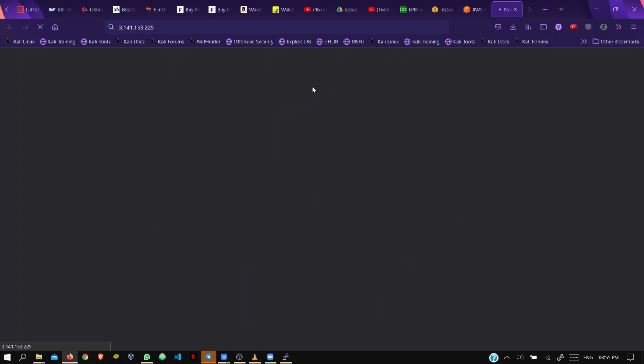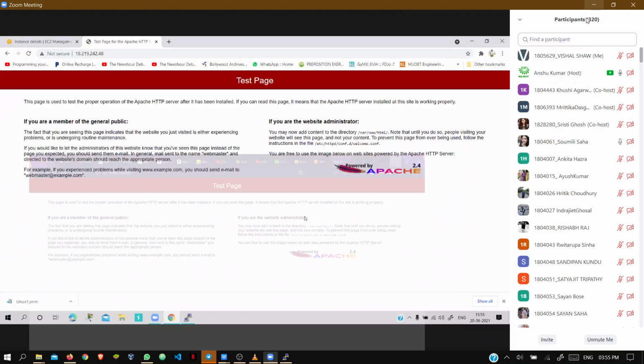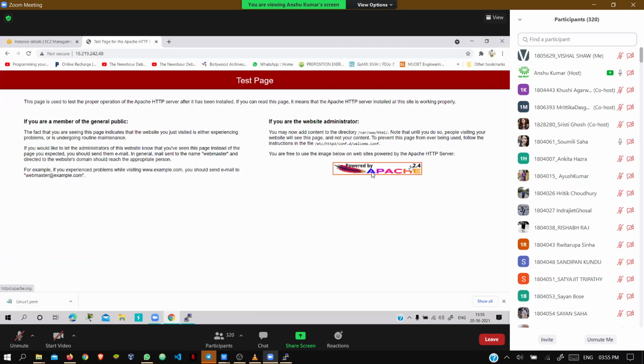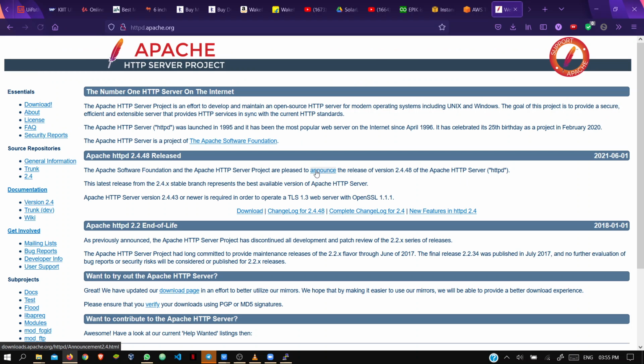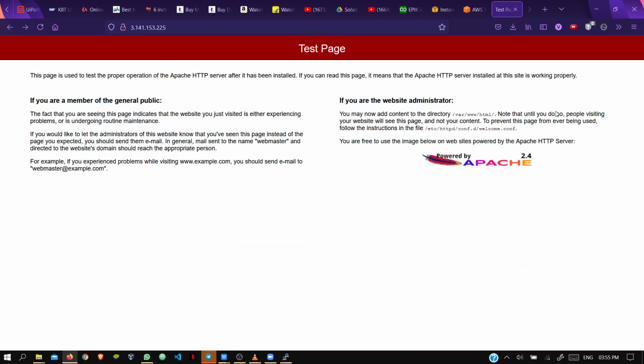It should show like this, and this logo, powered by Apache, should show. If it is showing, everything is fine and your server is running perfectly. We need this screenshot for today's session. Each one of you should have this screenshot with your IP. Everybody should have a different IP.